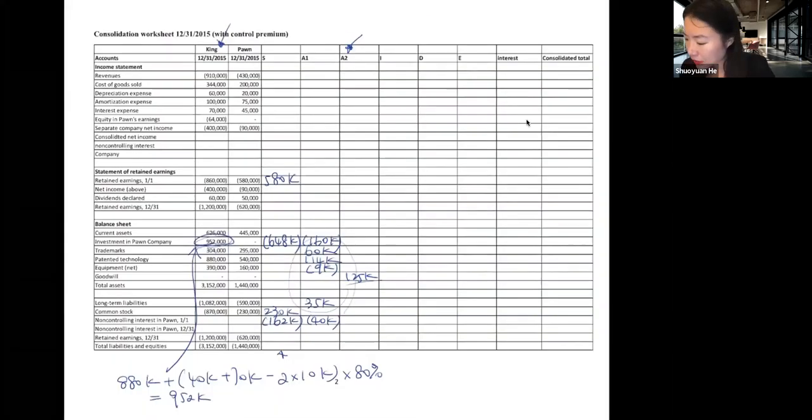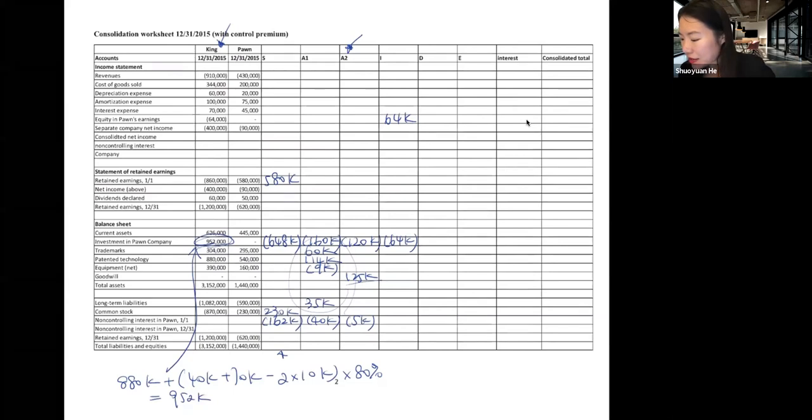Parent investment account goes down by 120,000. And non-controlling interest gets 5,000. Consolidation entry I is the same as before. Now we use it to eliminate this 64,000 income recognized by the parent from the subsidiary.